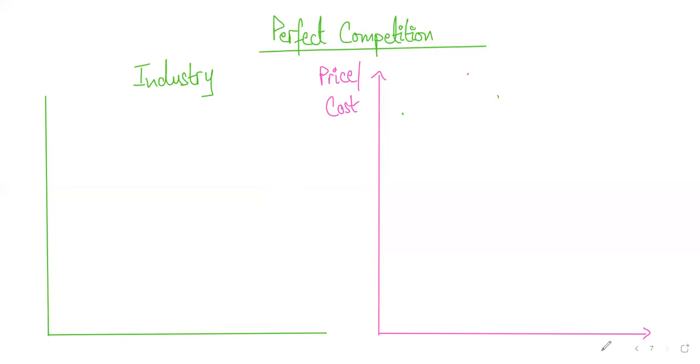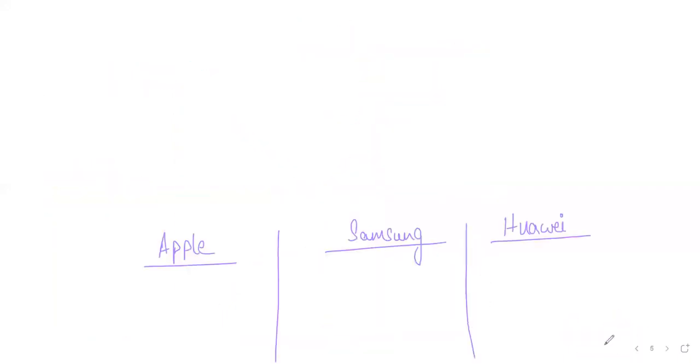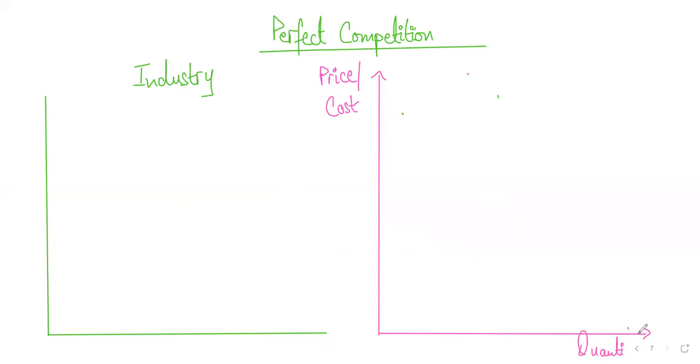Okay, so on the y-axis, you have price and the cost. This is for the firm, right? And on the x-axis, you have the quantity. So this is always how it is. On the y-axis, we will be showing the price and the cost. And on the x-axis of the graph, you have the quantity of the good, like how much quantity is being produced. Is this simple, students? Is this clear? Can we move on?